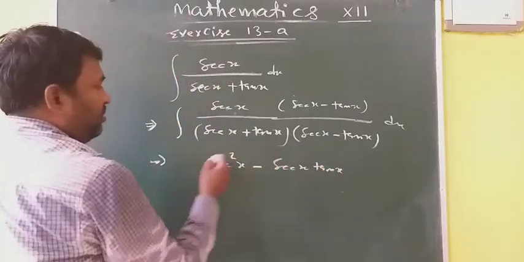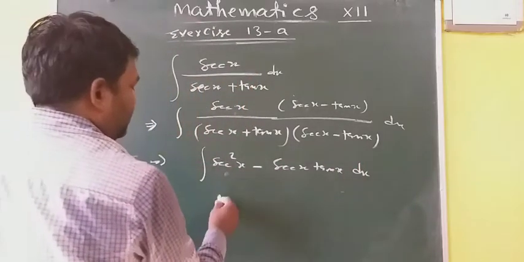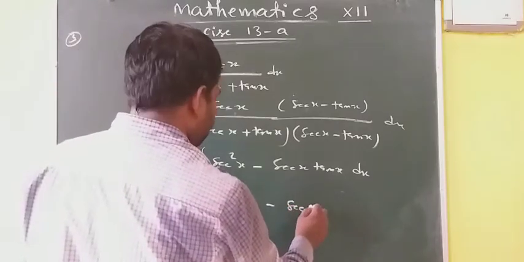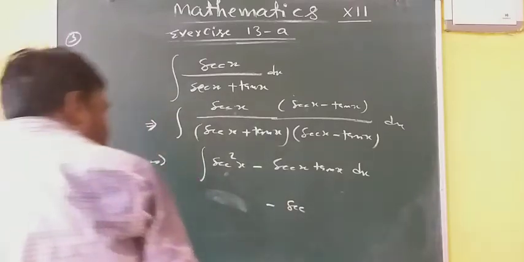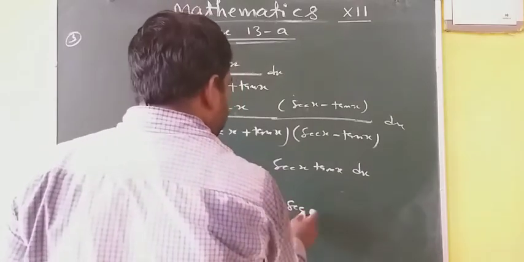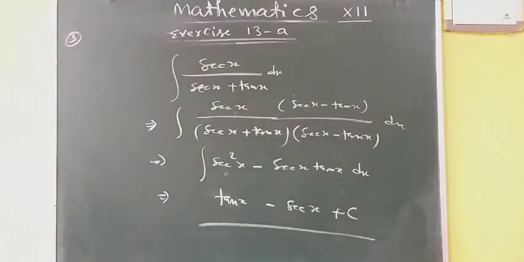The denominator becomes 1, so no need to write it. Integration of sec square x is tan x, minus integration of sec x tan x is sec x, plus c. It was part 11 of question number 3.